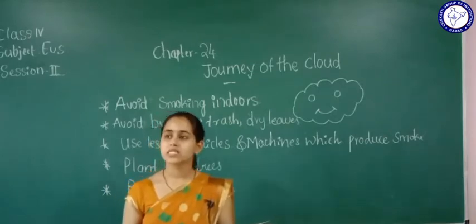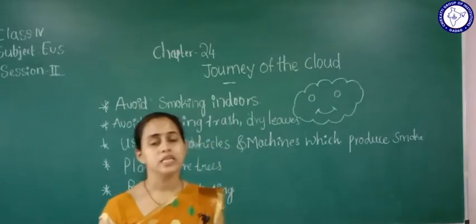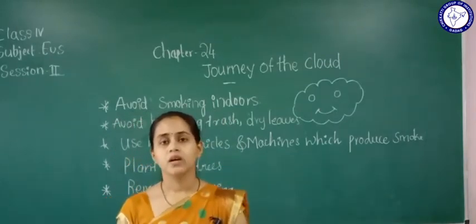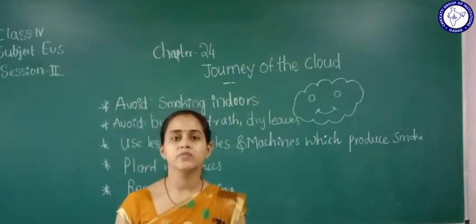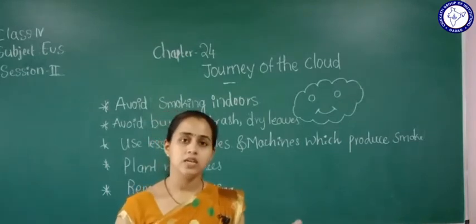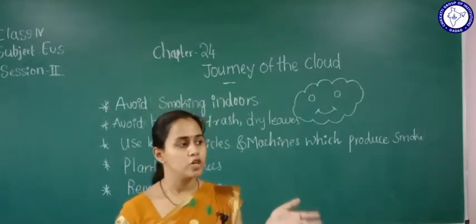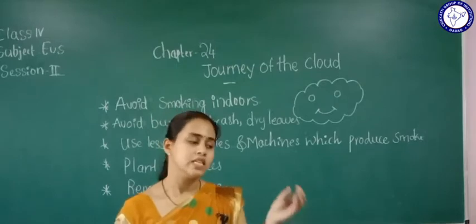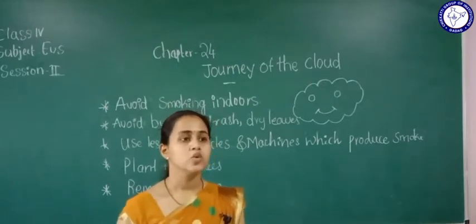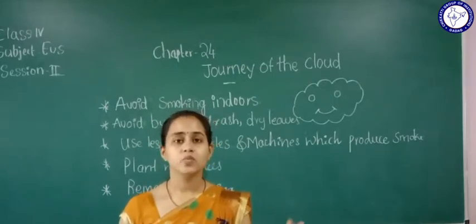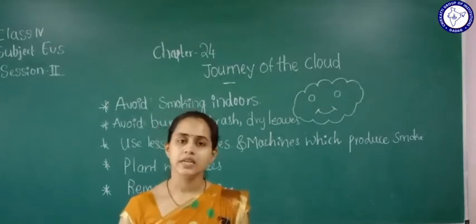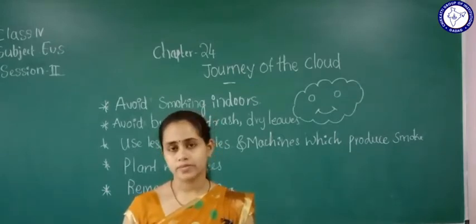Why? Because in the pond or in the river or in the pool, the people wash their utensils, they wash their animals there, they wash their clothes. So what will happen? Whatever the dirt is, it will mix into the water.